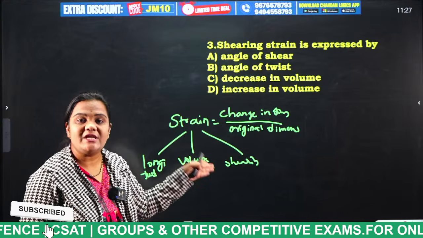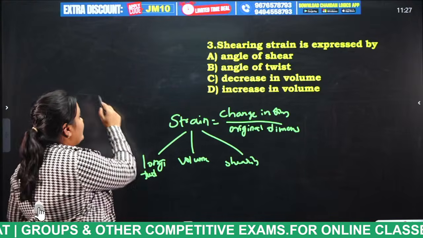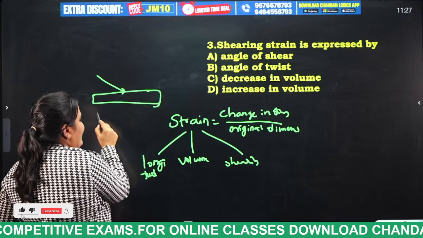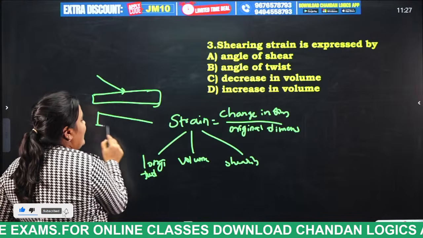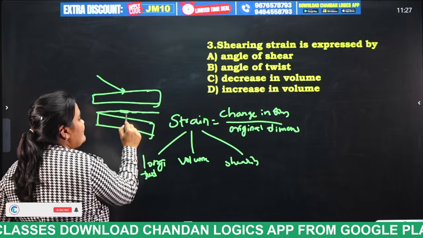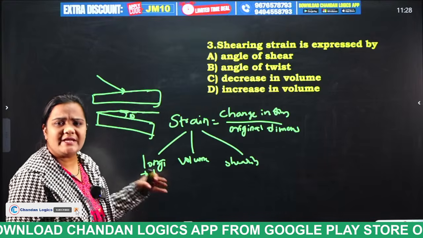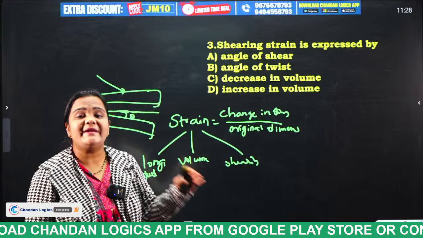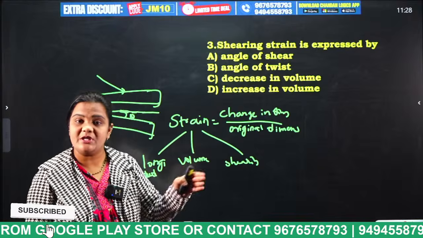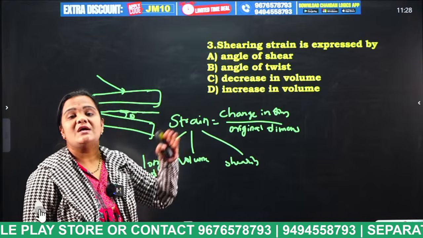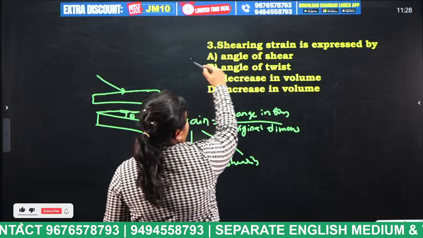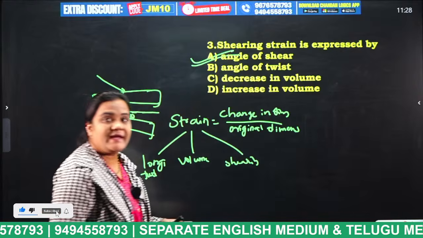And finally, shearing strain. There is an object. If I apply force tangentially, what happens to this object? It will be deformed in this manner. That means it is making some angle theta. Now what do you mean by shearing strain? Shearing strain is the change in position of the object, measured by change in angle. It is known as what, students? Shearing strain. It is also known as angle of shear. It is expressed by angle of shear.